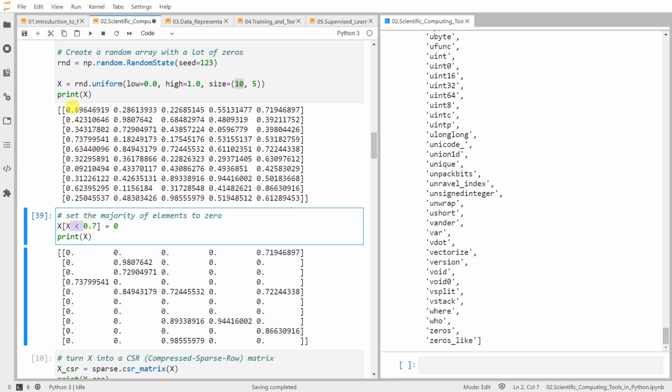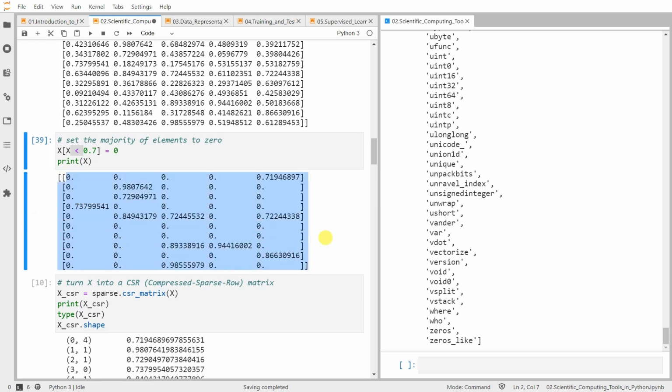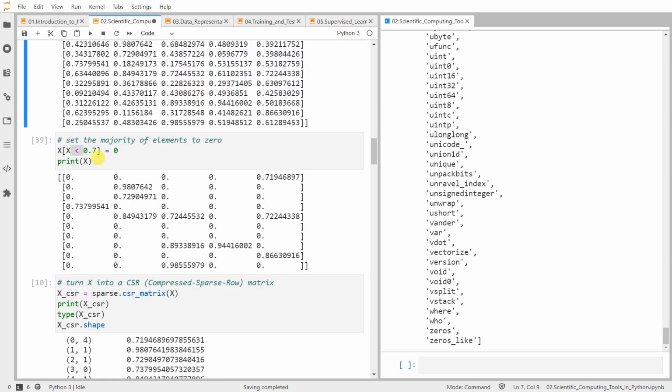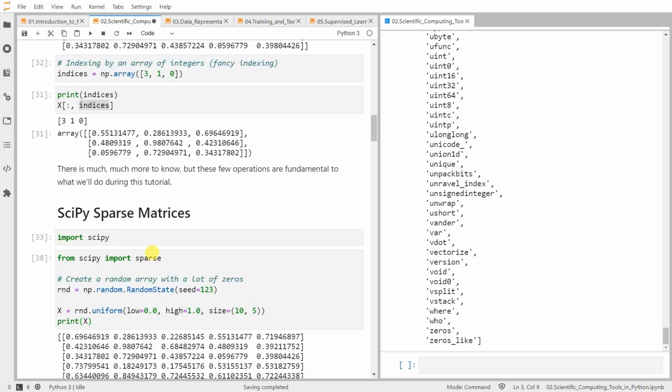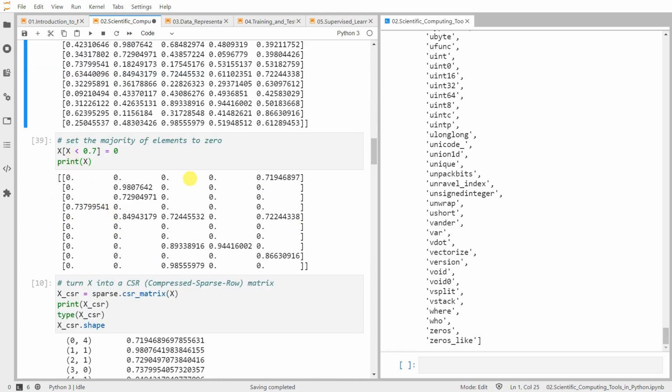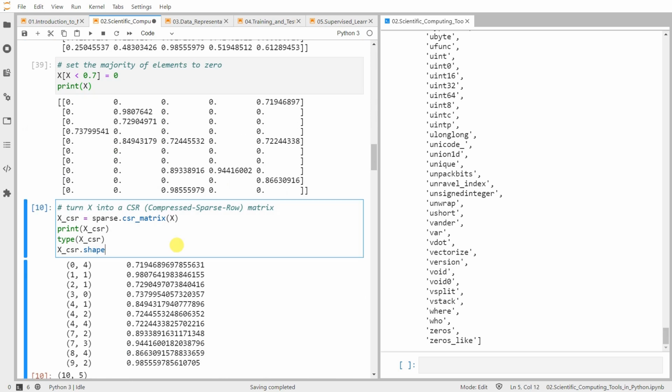We assign the values below 0.7 to 0. Here we can see that storing most of these zeros can be computationally demanding. Here we have a simple matrix, but in real world applications, we're talking about matrices with thousands of dimensions. Now we can use Scipy's sparse method to convert this mostly zero array into sparse form.